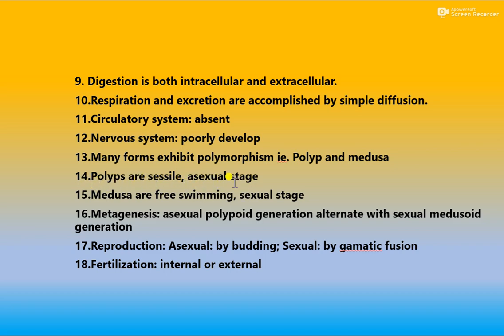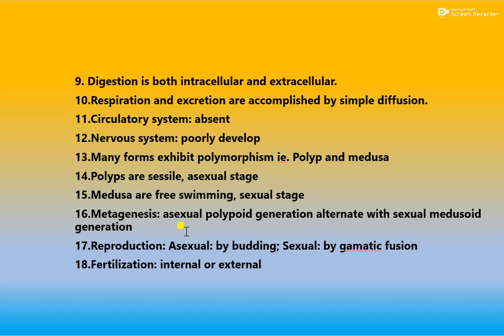Medusae are free living and free swimming, and the medusa is the sexual stage. So Coelenterates occur in both sexual as well as asexual stages.